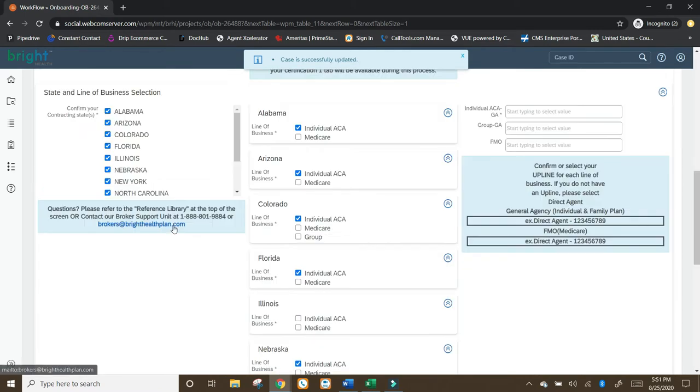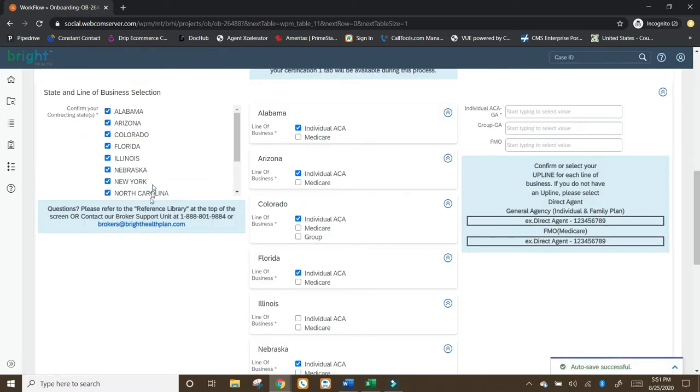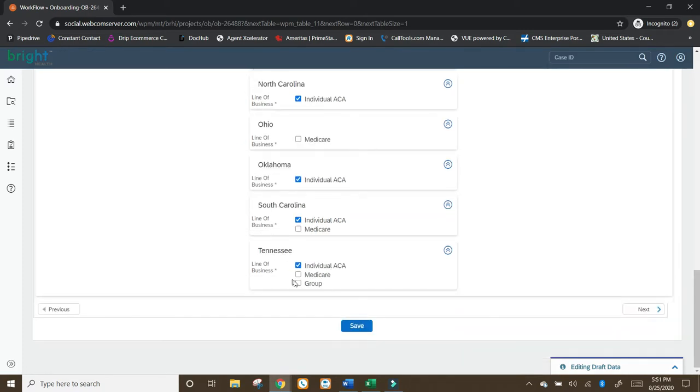Next page shows all your licenses and everything. So for every state you plan on selling ACA, you're going to want to click here. Like I don't want to sell in New York at all, so I'm going to unclick that. And then my New York selection is gone.